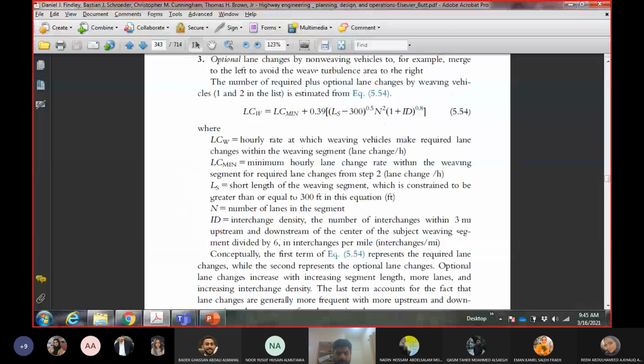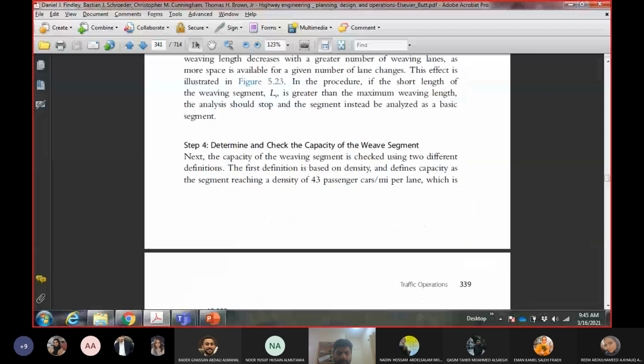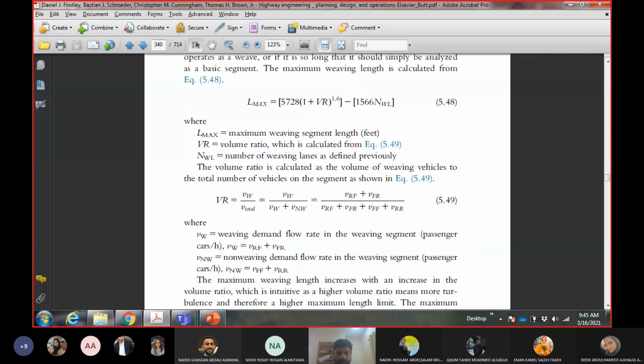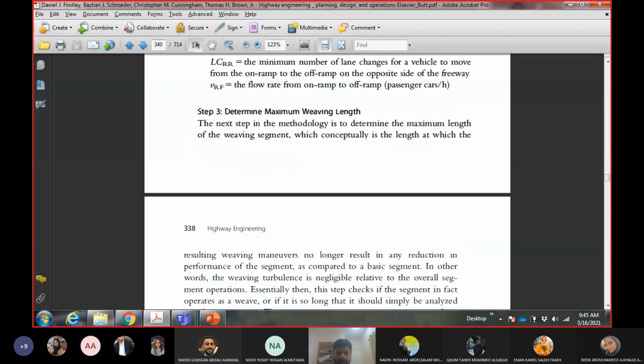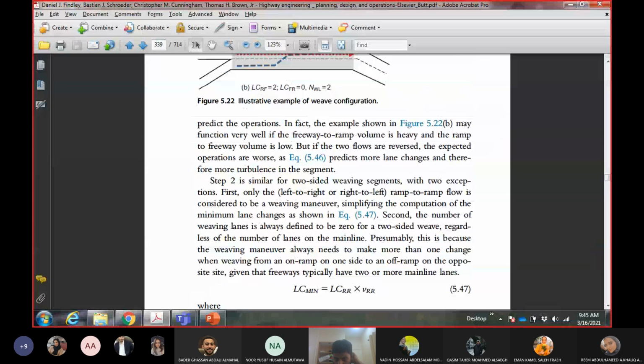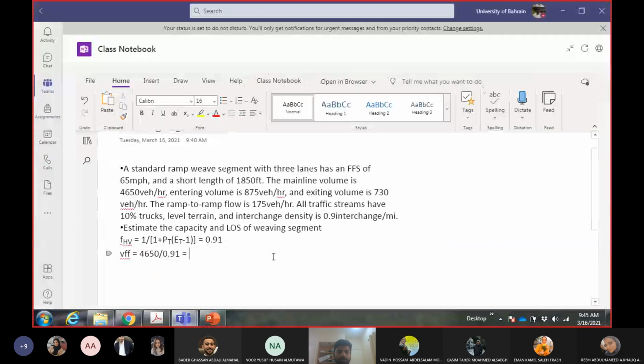So in this case, we need, where is it? They use volumes or flow rates. They are saying volume ratio here, and they are saying flow rate. Yeah, the flow rate should have peak hour factor. Okay, we'll just assume the peak hour factor for the time being because we need the flow rate. So peak hour factor, let's say 0.92. That's it.